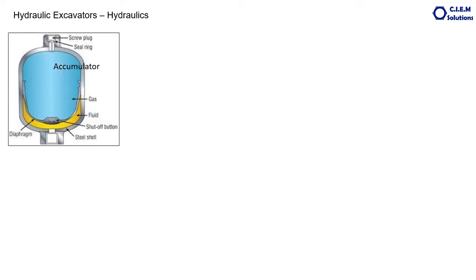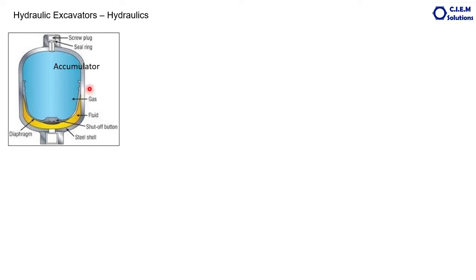The other component is the accumulator. The job of the accumulator, when the machine is running, is that it takes all kinds of shocks or vibrations in the fluid system. It avoids jerky operation and acts as a cushioning agent. The other job is that it stores energy for a few minutes or a few seconds. Suppose the machine is stopped by any chance, the engine is stopped, still there will be some pressure available in the system to keep the implements in a safe position.